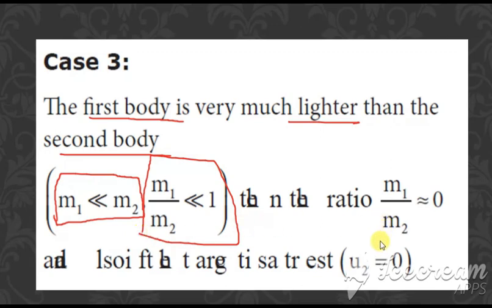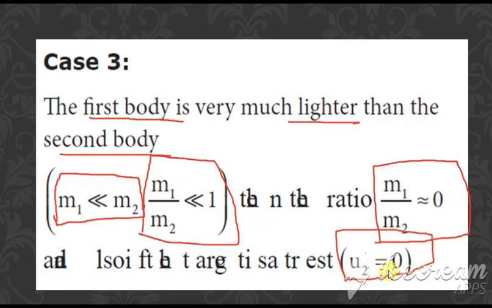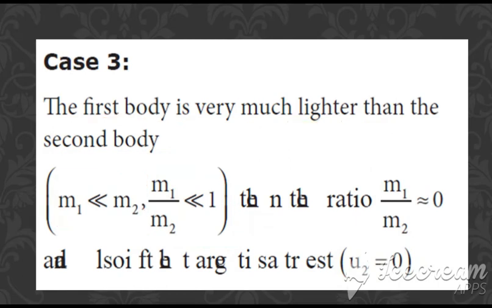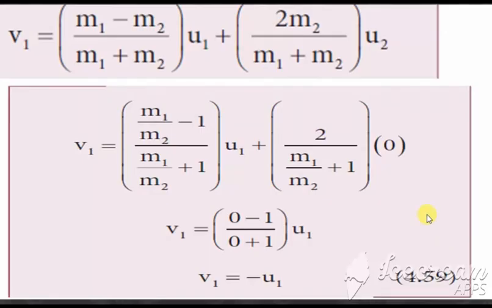So we can say that wherever m1 by m2 comes, at that place it is 0. This is one condition, and the next condition is u2 is equal to 0. So what we have to do is, in the whole equation we have to divide by the term m2. We are going to take v1 and v2, and divide both equations first by m2. The next condition is u2 is equal to 0. Clear? So this is the value of v1.